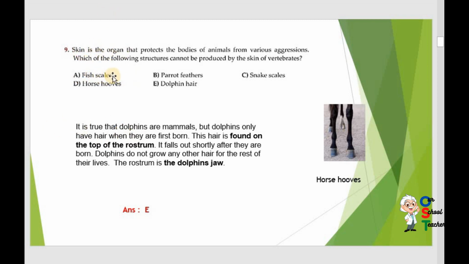Fish scales are related with skin, parrot feathers obviously skin, snake scales obviously related with skin. Horse hoof, you can see I have pasted a picture, this is also related with skin. Only dolphin hair is not. So answer E is correct.